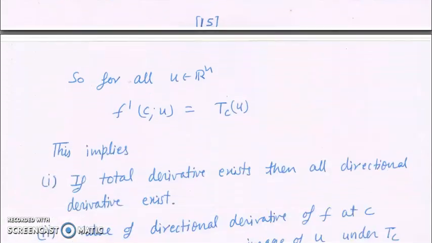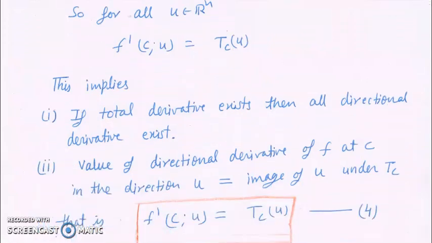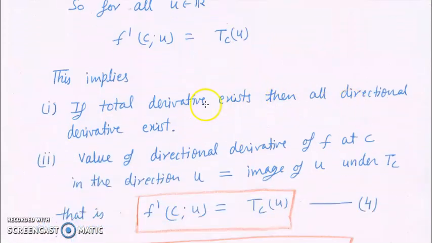Once again, for u in Rn, f'(c;u) is equal to Tc(u). So it implies that if the total derivative exists, then all directional derivatives exist, and the value of the directional derivative of f at c in the direction u is the image of u under Tc.